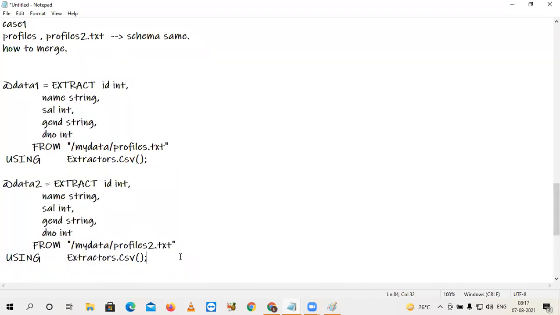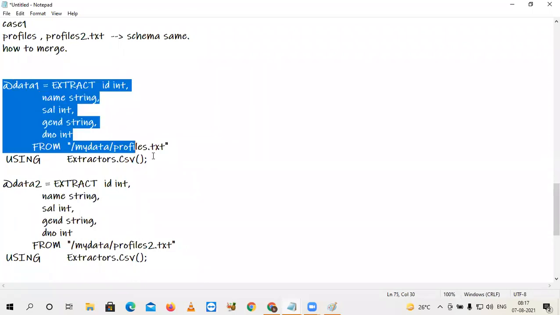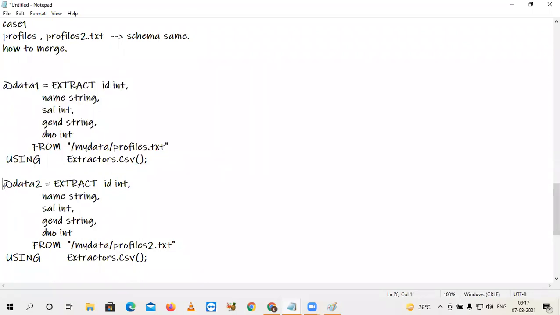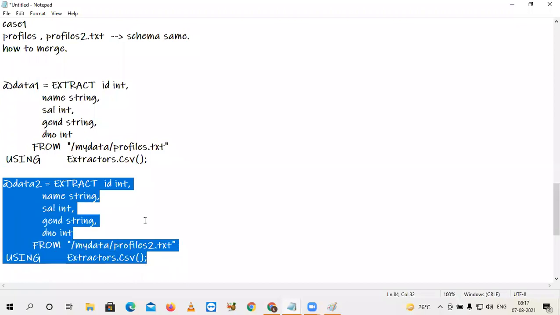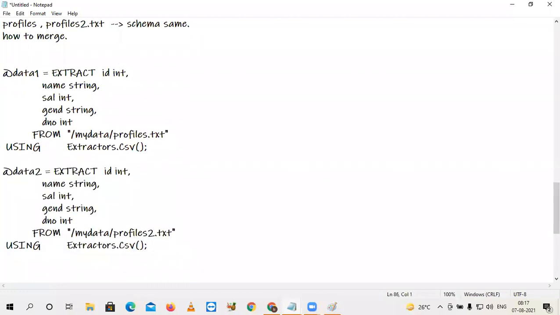But when you submit this job, it depends on the availability of analytic units, AUs. Maybe the first AU takes care of this operation, the second AU takes care of this operation. Both operations can run parallelly, not one after one. So here I'm going to merge.